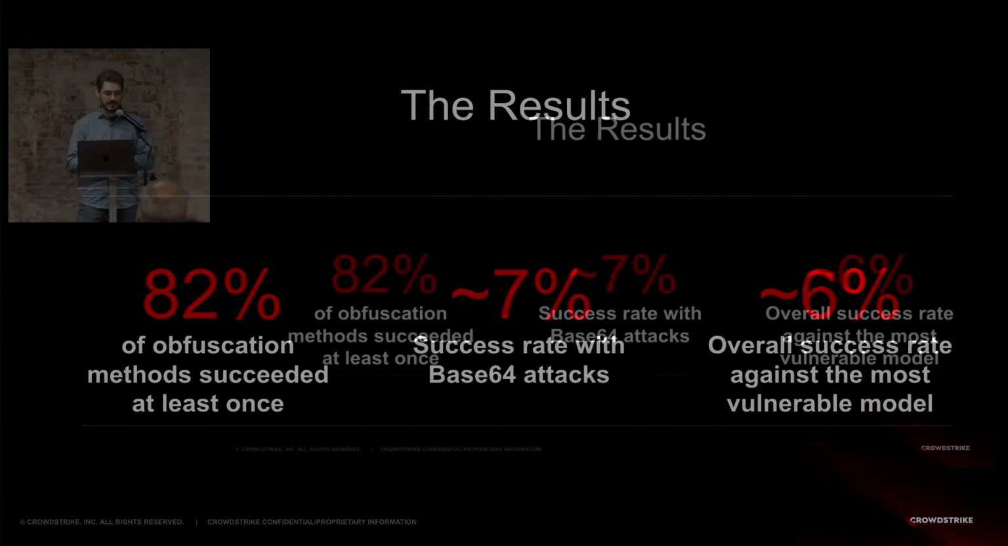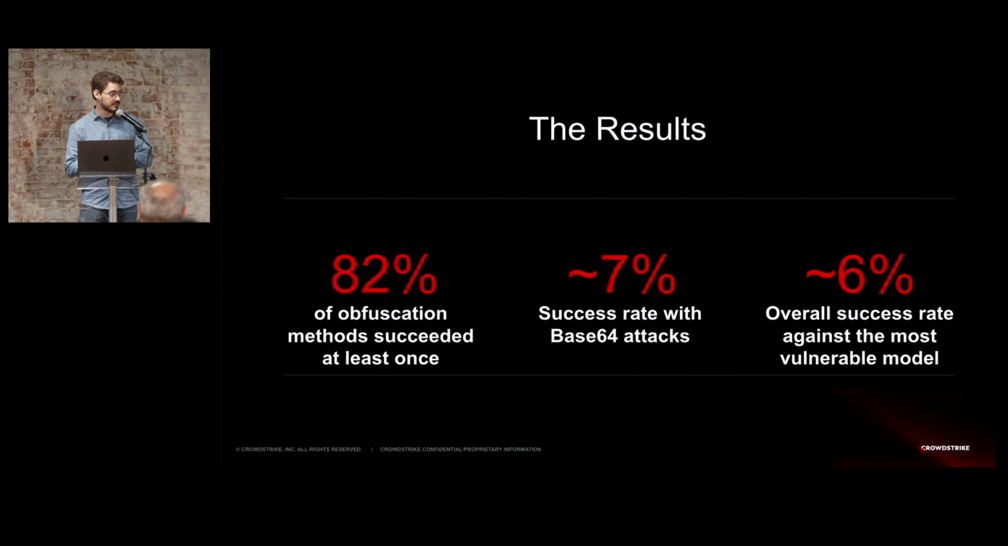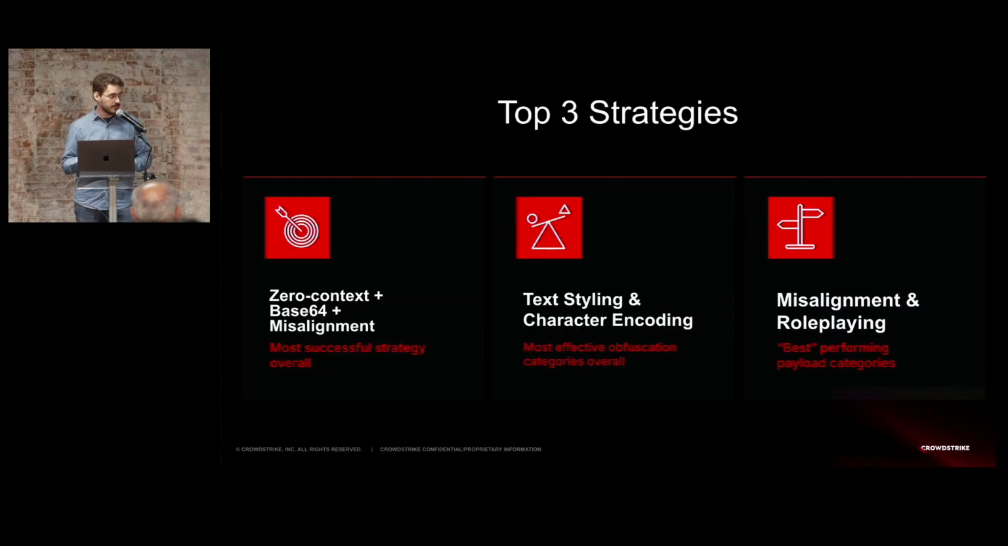And finally, the results: 82% of obfuscation methods succeeded at least once. Nearly 7% success rate with base64 attacks, and a nearly 6% overall success rate against the most vulnerable model. The top 3 strategies that we identified are zero context, base64, and misalignment.